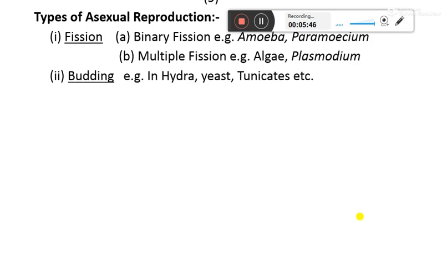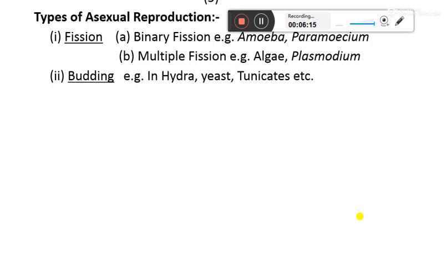Multiple fission occurs in algae, where the nucleus divides mitotically into a number of cells, and similar cells are enclosed in a structure called sporangium. That is called multiple fission.